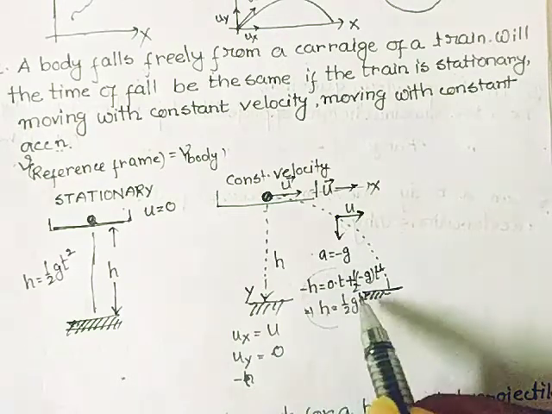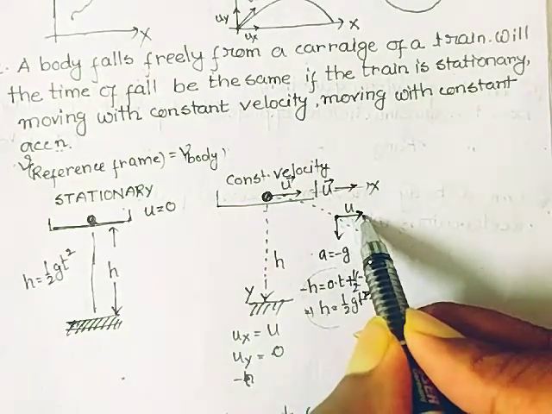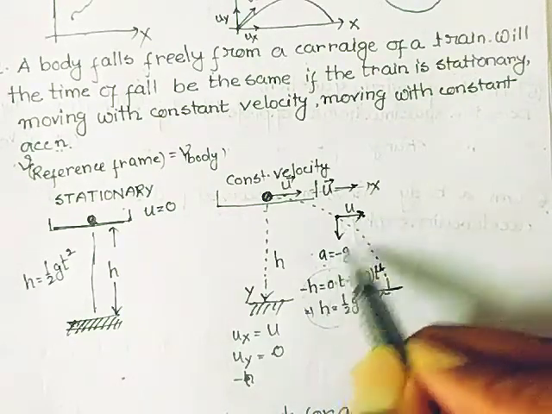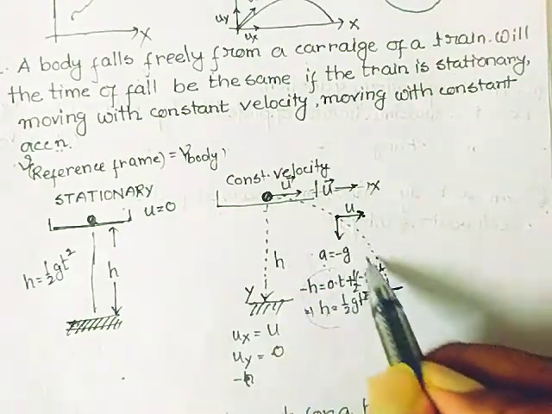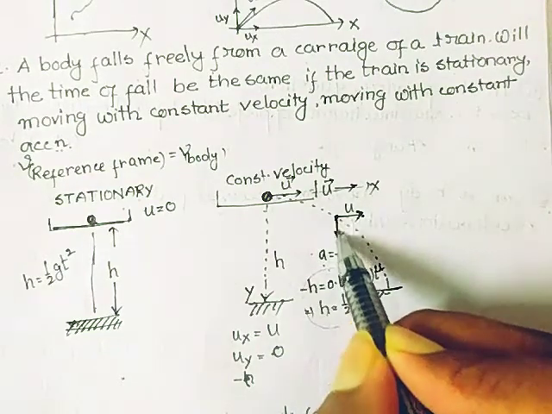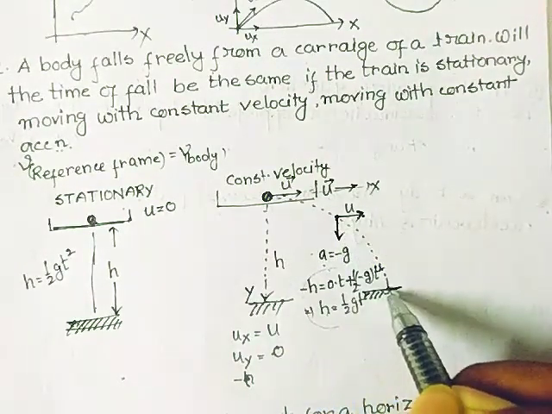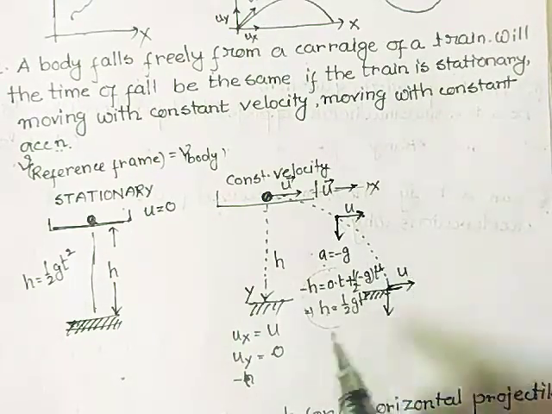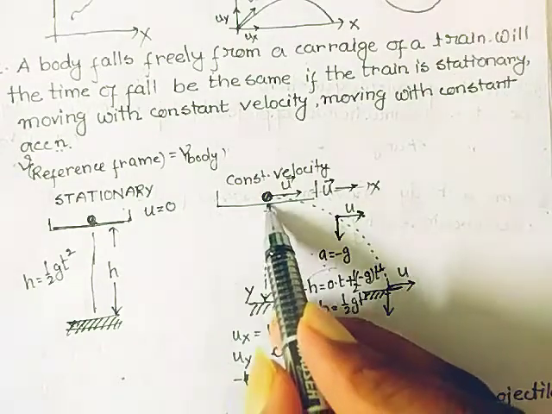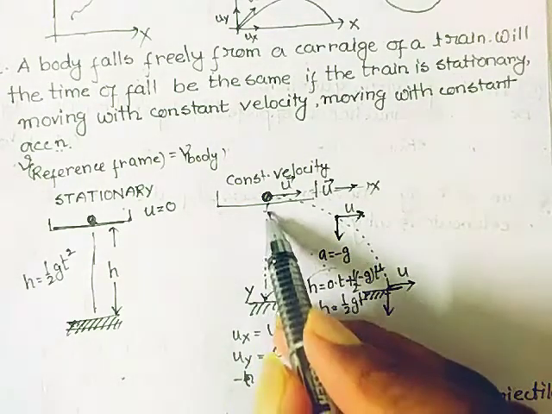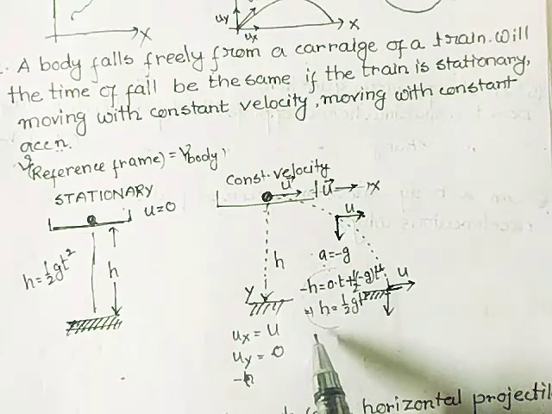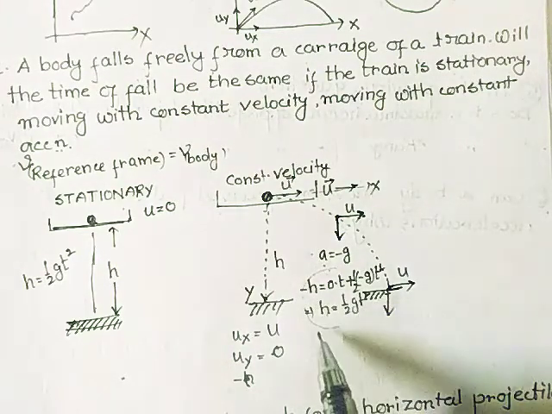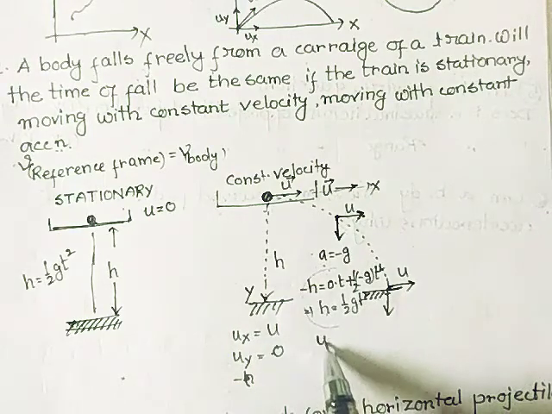This is for the vertical, but along the horizontal it also has a velocity. Due to the composite of these two, the particle is moving along these directions. If I want to find out the velocity when it strikes at this point, let the time taken by the particle to reach from here to here be capital T. So what will be the velocity of the particle?